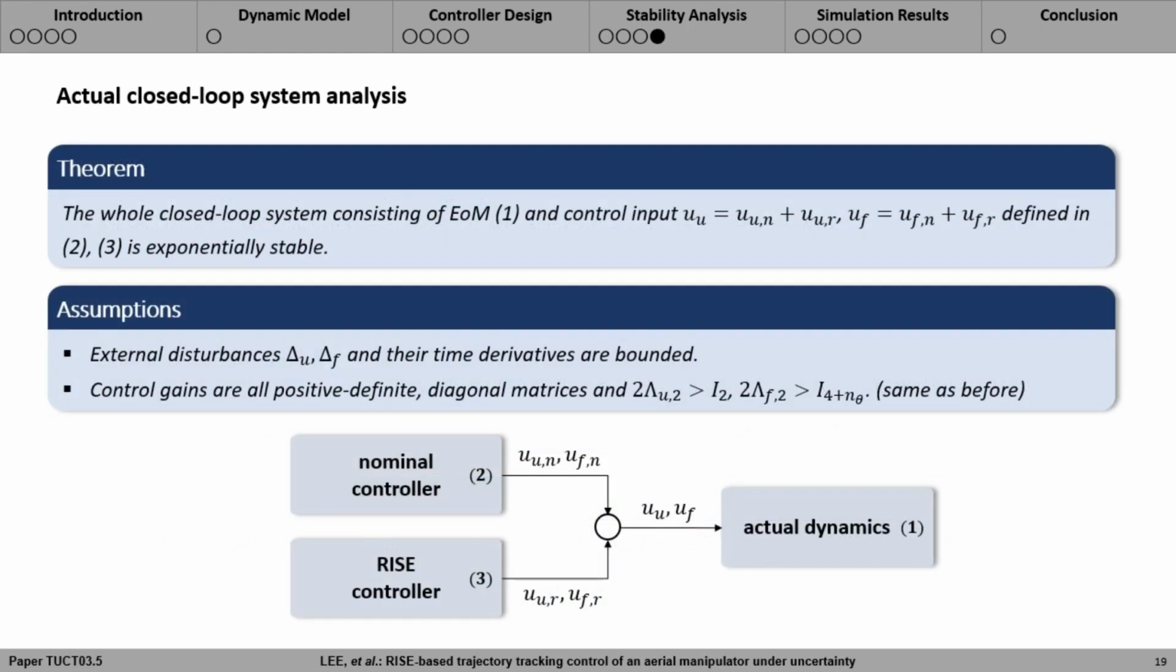Finally, we present a stability result for the actual closed-loop system for an aerial manipulator. By combining a nominal controller and a rise controller as in the below figure, we can achieve exponential stability in the presence of uncertainty. Due to the use of Euler angles, only local result is obtained, but by taking larger control gains, the region of attraction can still be arbitrarily expanded inside the set where Euler angles are well defined. Here, we assume that external disturbance and their time derivatives are bounded, and the gain matrices satisfy the written condition.